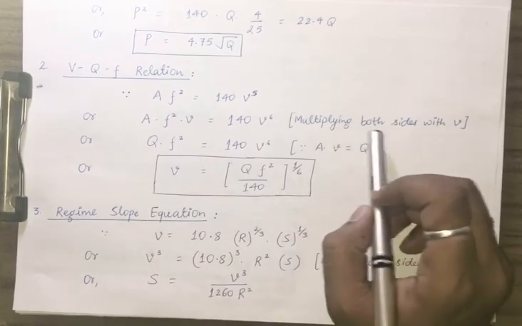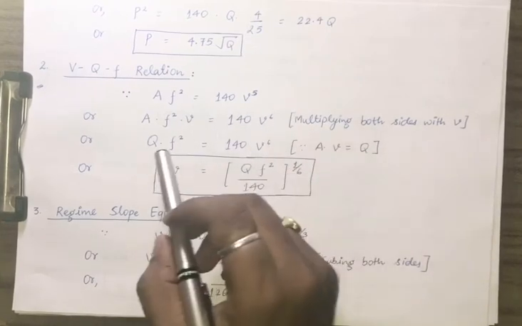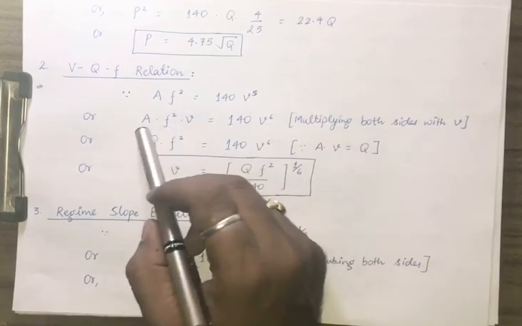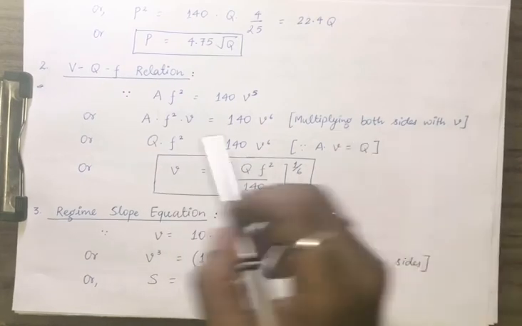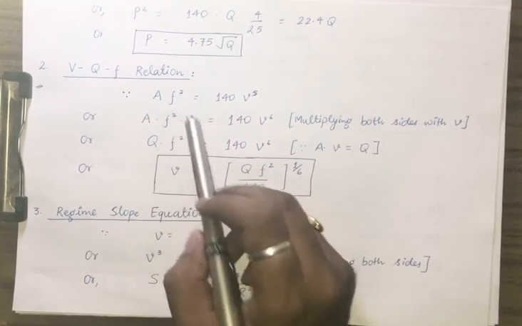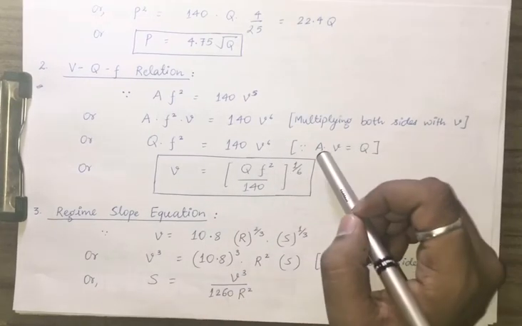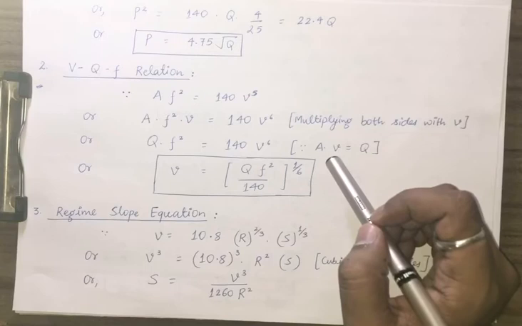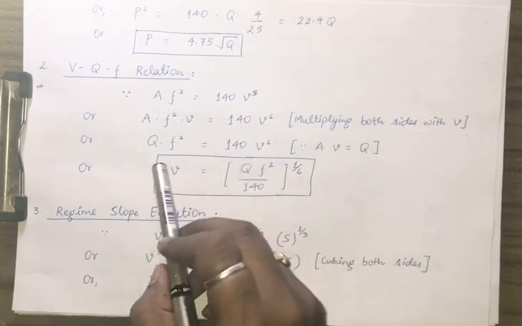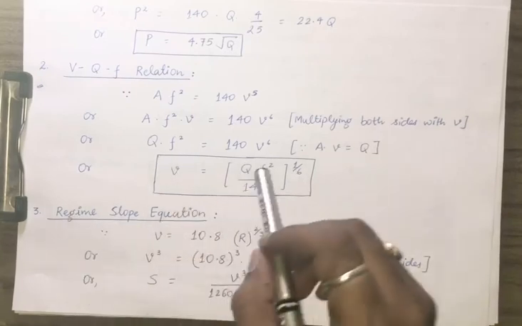So what we are going to do, we are multiplying both sides with small v. So we have seen Q f square is 140 v raised to power 6, because A into v is Q. Here we wanted Q also, so that's why we multiply by v. So A into v becomes Q, f square equals 140 v raised to power 6. So v is (Q f square divided by 140) raised to power 1 by 6. So this is the velocity relationship with Q and f.